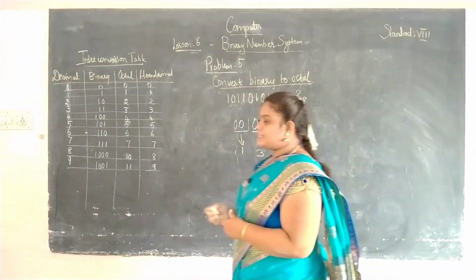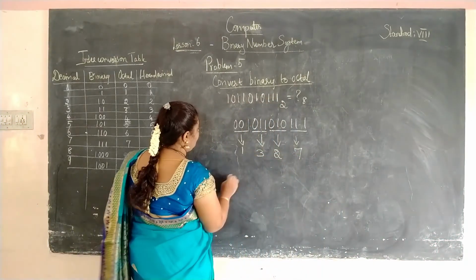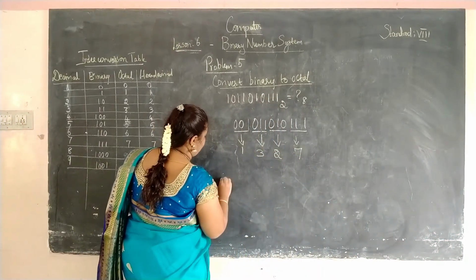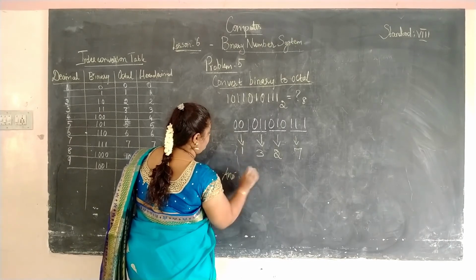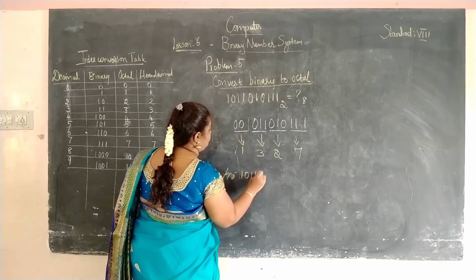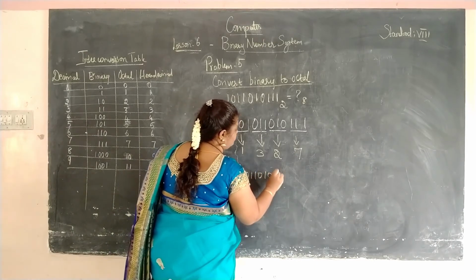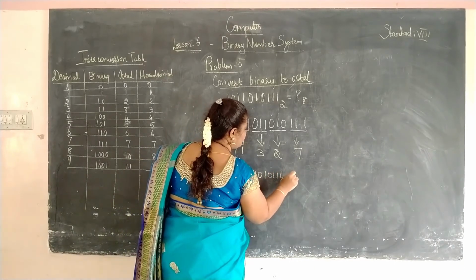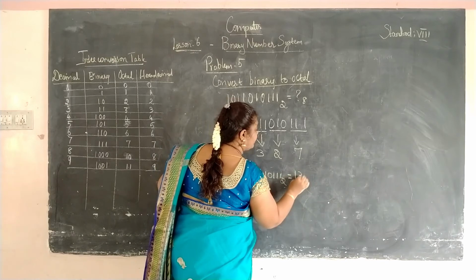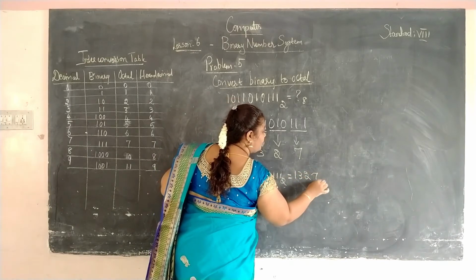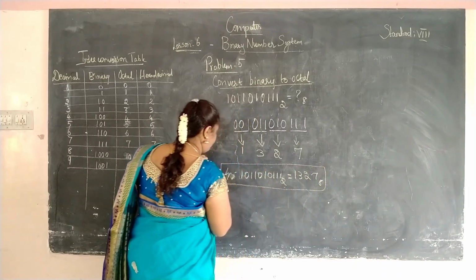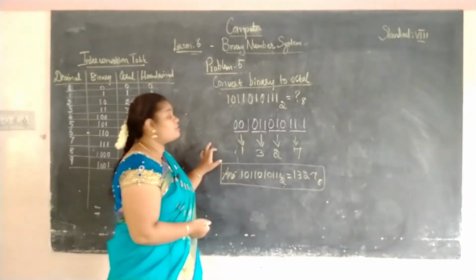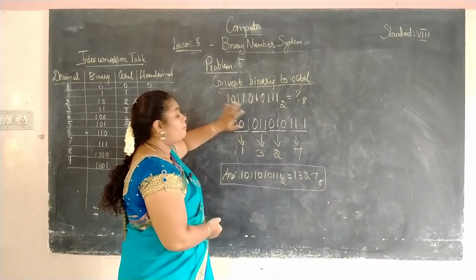Now our answer is, to the base 2 is equal to 1327 to the base 8. This is our answer. Now we are clear, students. First we have to pair the digits into 3.